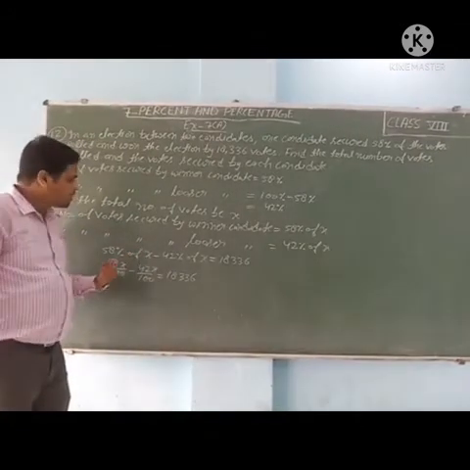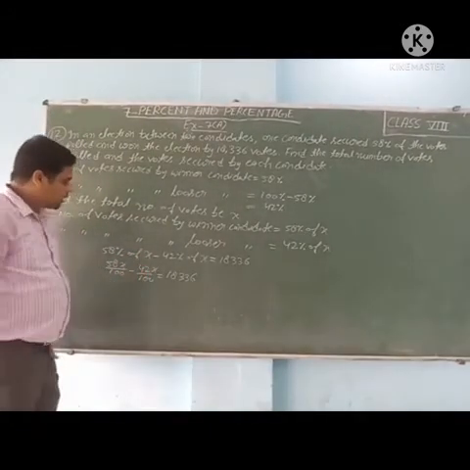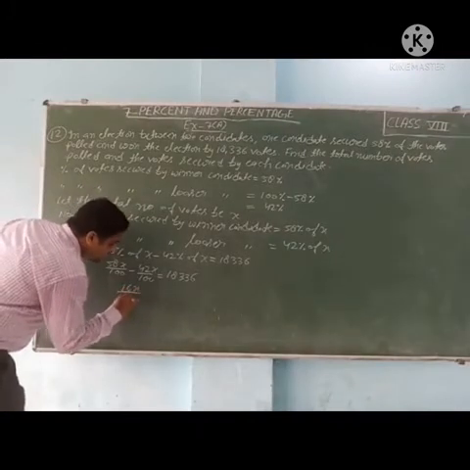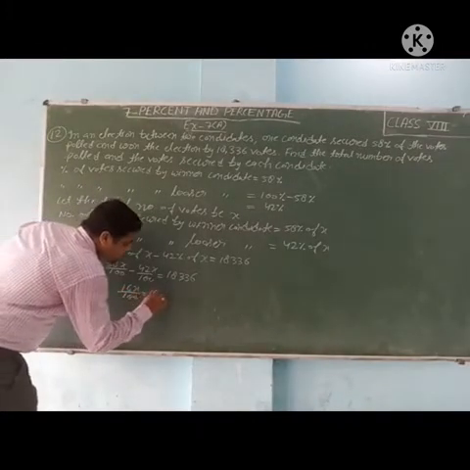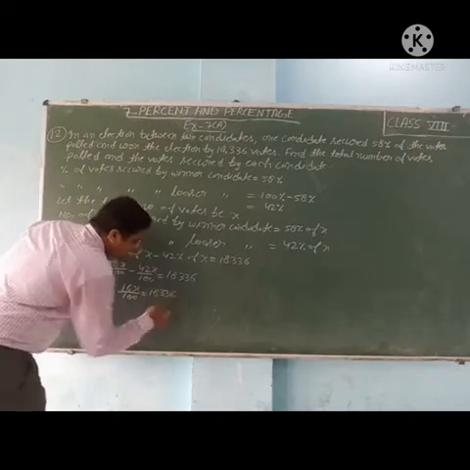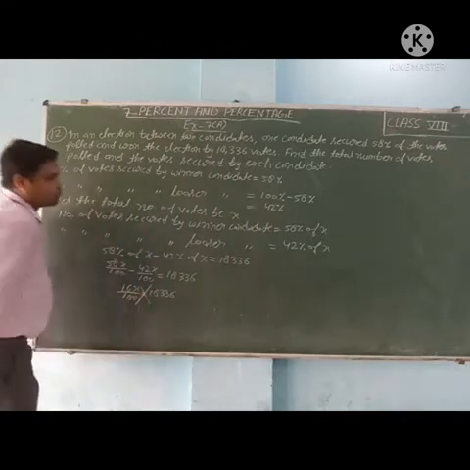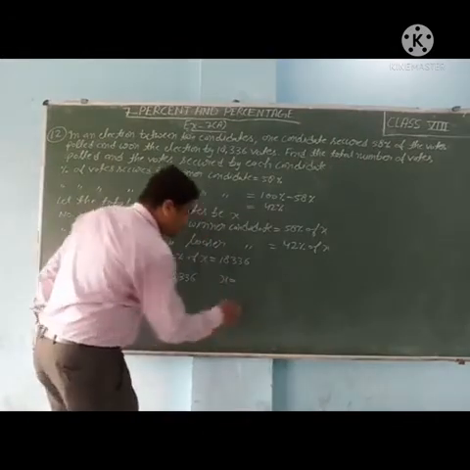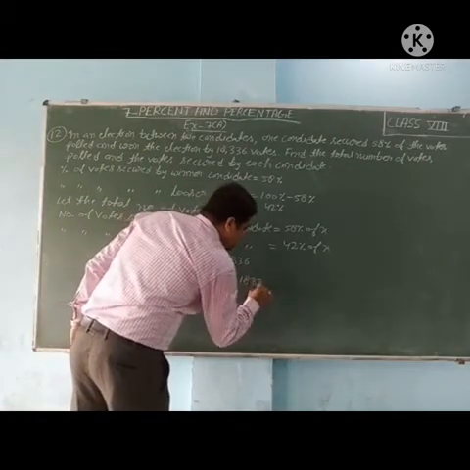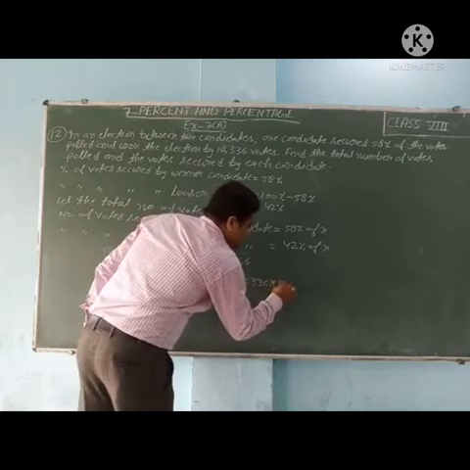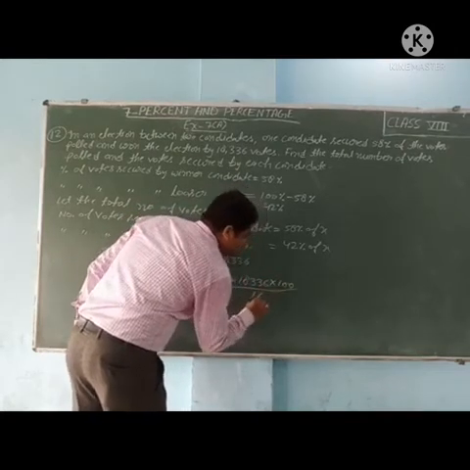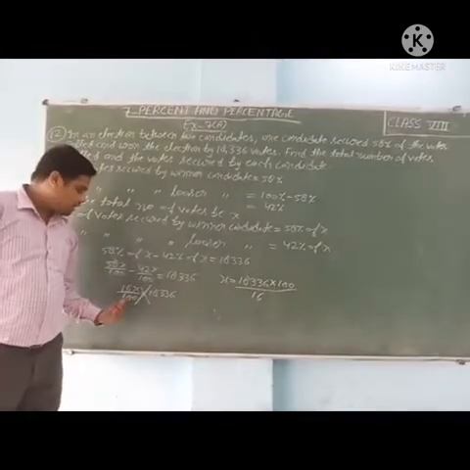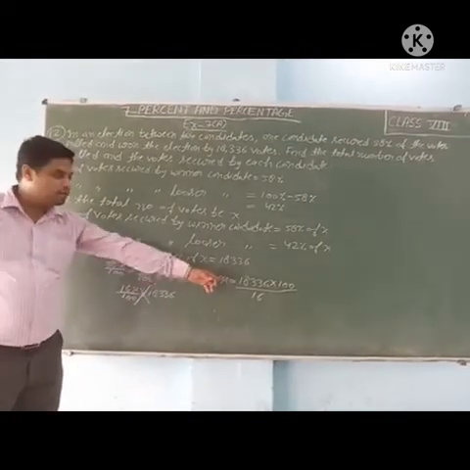So 58 minus 42, what will we get? 16x upon 100 is equal to 18,336. Now we will cross multiply. So x is equal to 18,336 multiply 100 upon 16. 16 is in multiply, so goes to RHS as divide; 100 is in divide, so goes to RHS as multiply.